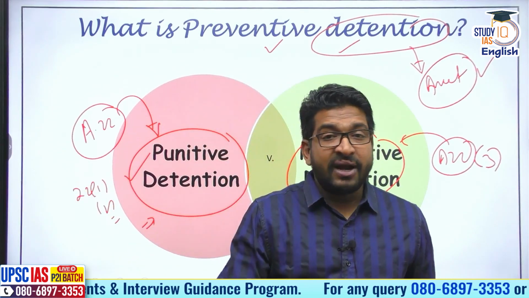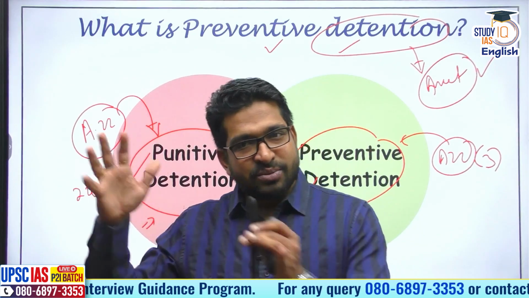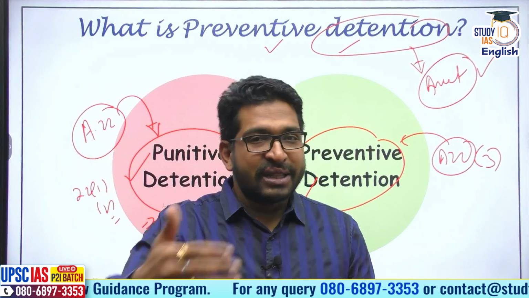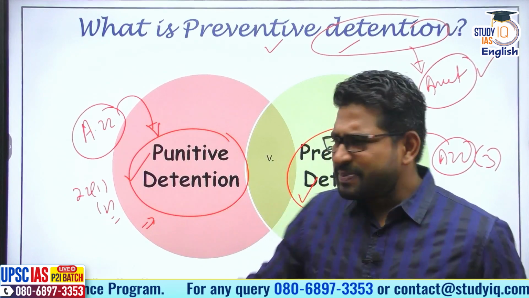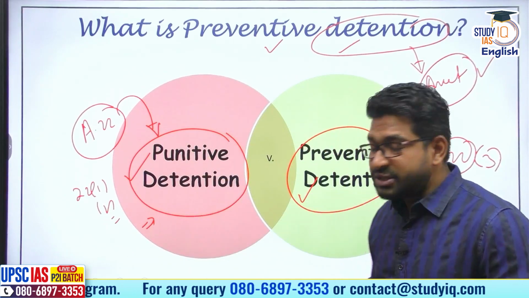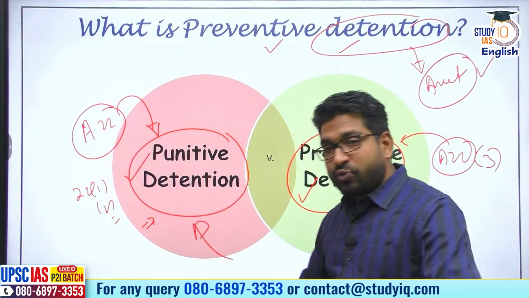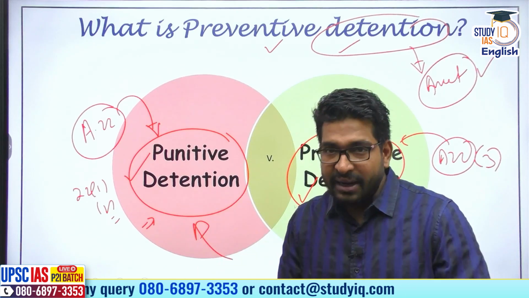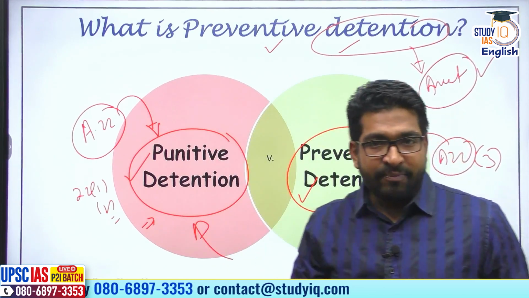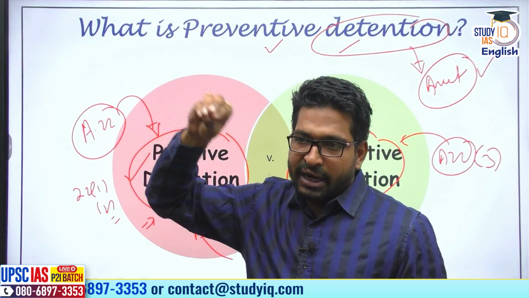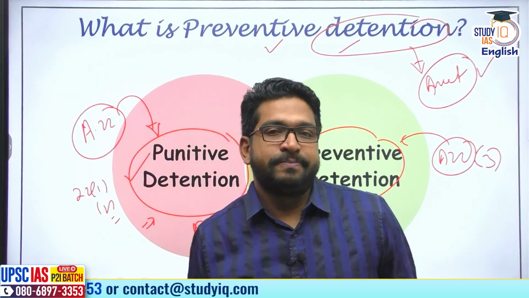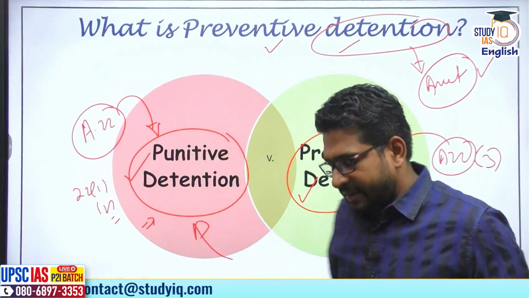When the charges are filed, the trial runs. When the trial runs, we go to court, etc., and then the verdict or the punishment comes. That's basically punitive detention. That means if you commit a crime, if you do something wrong, if you do something criminal, then you are apprehended, you are taken into police custody, and you go through the criminal justice system. That is punitive detention. Easy to understand.